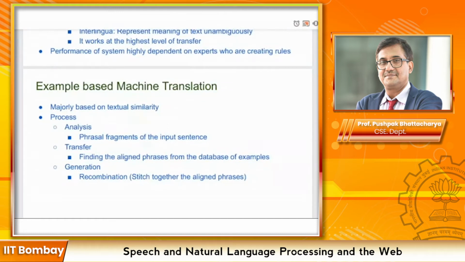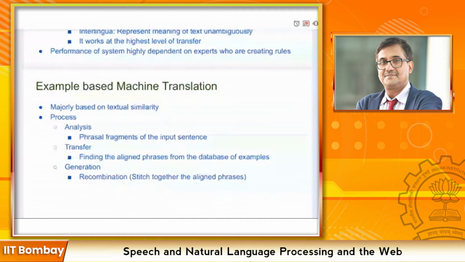The process majorly involves three steps: analysis, transfer, and generation. Analysis involves generation of phrasal fragments from the sentence. Then transfer involves finding the aligned phrases from the database of examples. So we create an example database from the examples provided in the form of phrases or full sentences. And the final generation happens in the form of recombination, that is combining the aligned phrases which we get from the transfer phase.